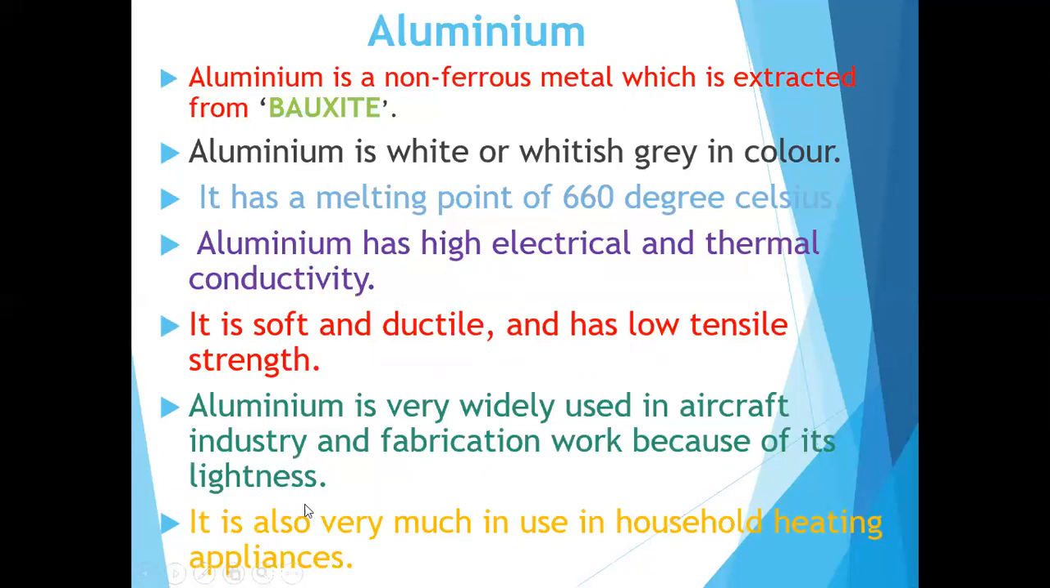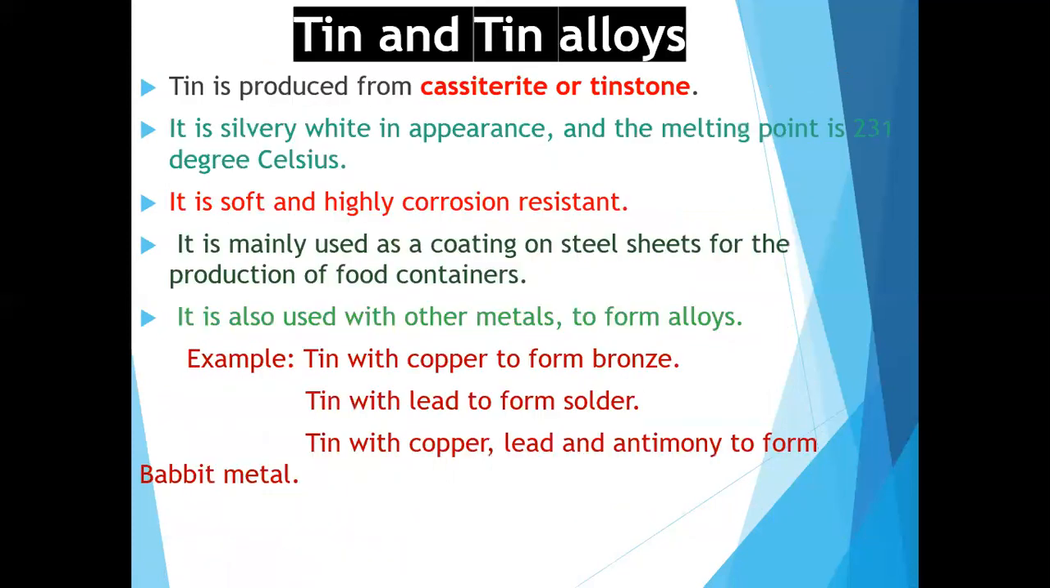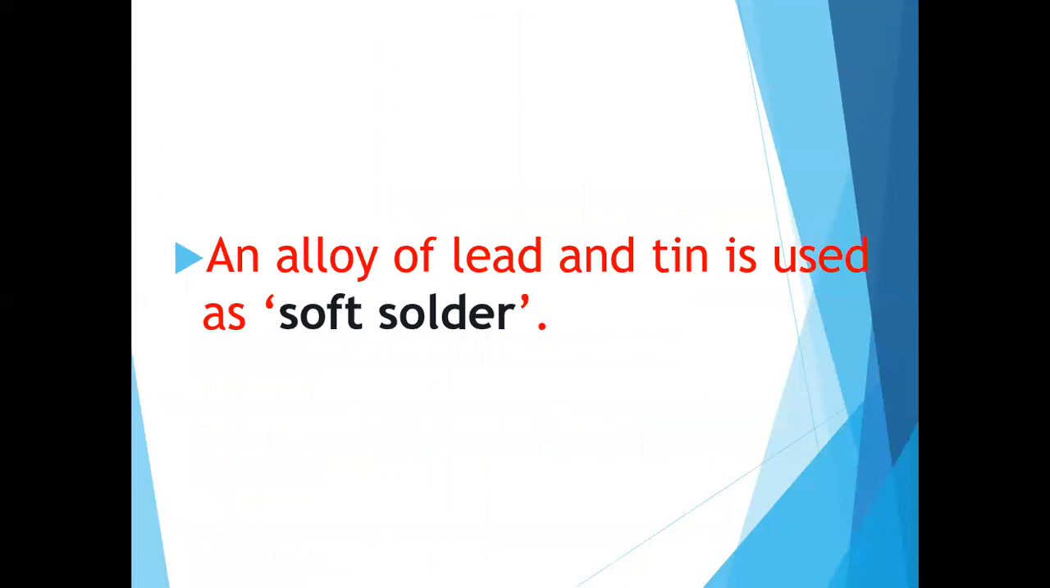Aluminum is also very much used in household heating appliances. In electrical work we use it as an electrical conductor. Aluminum conductors are mainly used in underground cables. Okay, so that is the non-ferrous metals and alloys topic.